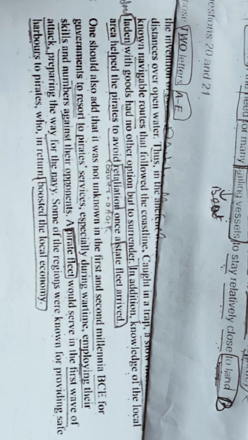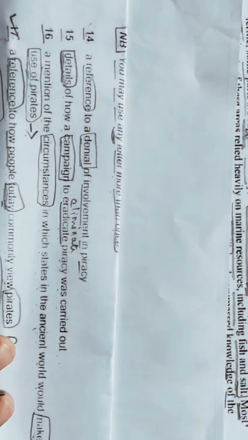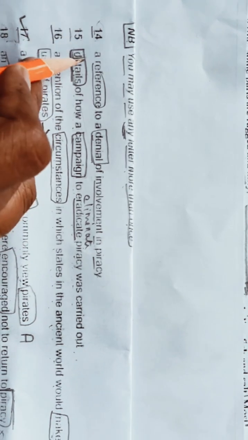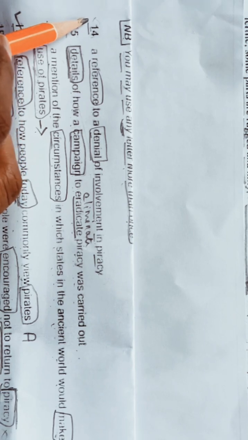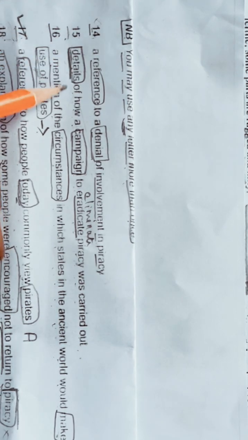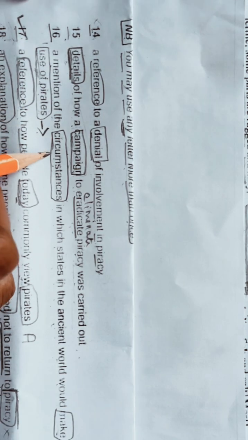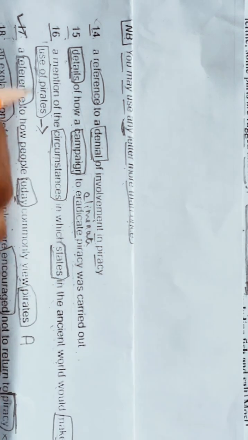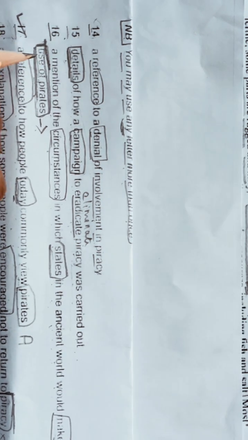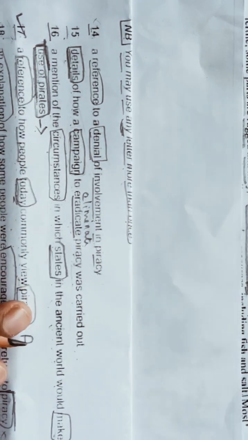Okay. So now let's find our question. 14, a reference to a denial of involvement in piracy. No, we are not getting anything like this. 15, details of how a campaign to eradicate piracy was carried out. No, we are not getting any campaign. Details of campaign, okay. 16, a mention of the circumstances. Circumstances means situation in which states in the ancient world would make use of pirates. Okay, this we got it. Use of pirates we have just seen.